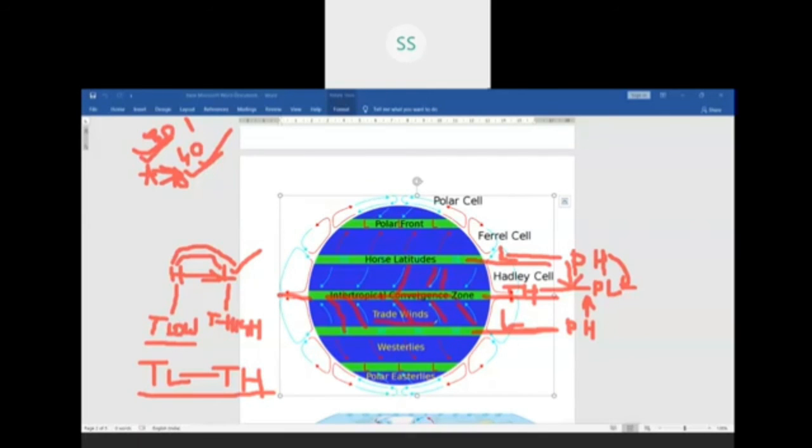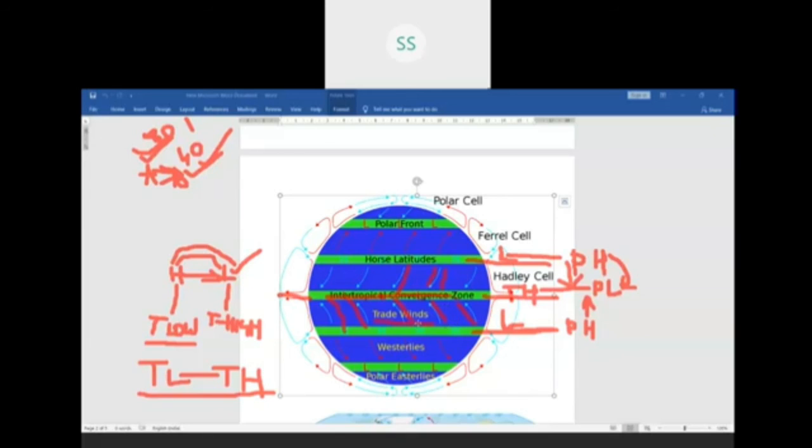These winds which are blowing from tropics to equator are also known as trade winds. What are they called, children? They are called trade winds. Trade winds are permanent winds. They blow throughout the year as it is. They don't change, because the equatorial zone is always a hot heat zone, the torrid zone, which I have shown. So the trade winds movement is always continuous. So they are permanent winds. The winds shown here, westerlies, trade winds, these are the permanent winds, children.